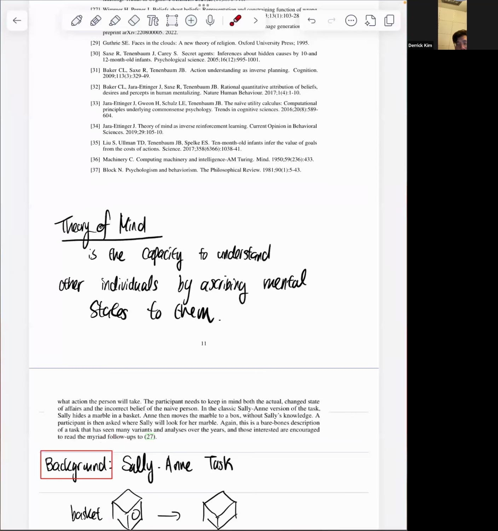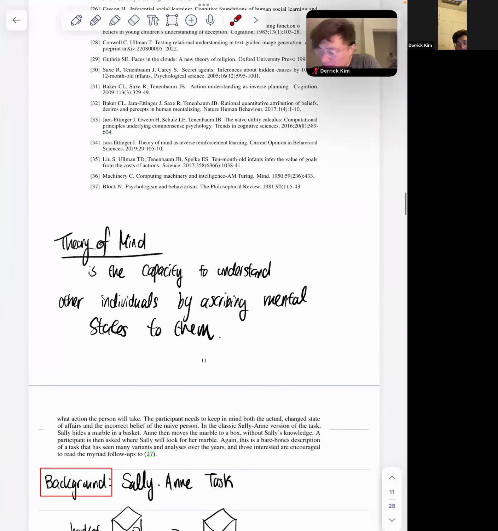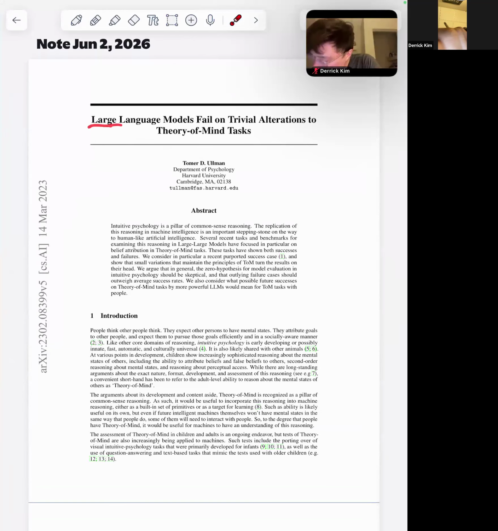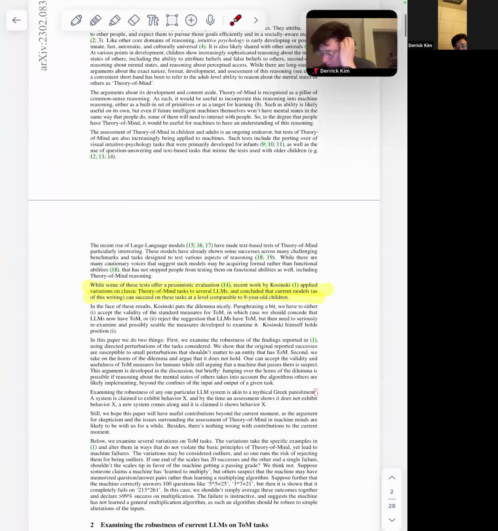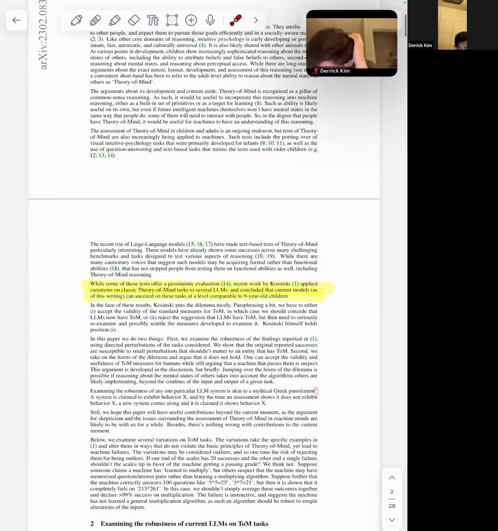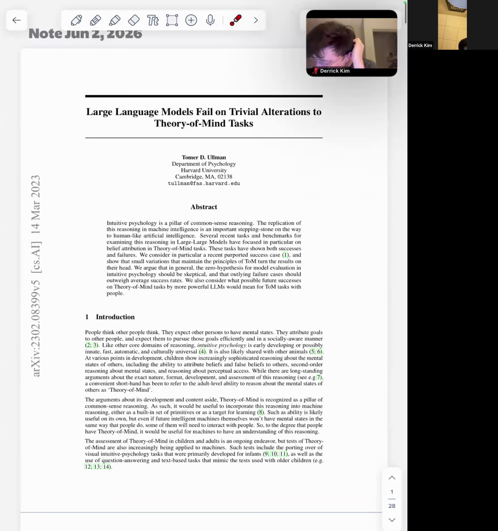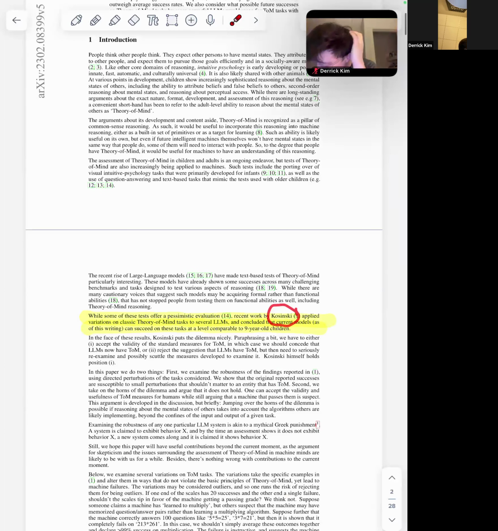We'll be talking about this paper in detail. It's called Large Language Models Fail on Trivial Alterations on Theory of Mind Tasks. This is written by a professor from Harvard. He tries to basically counter-argue the work done by Kosinski, and I want to talk about what he says.